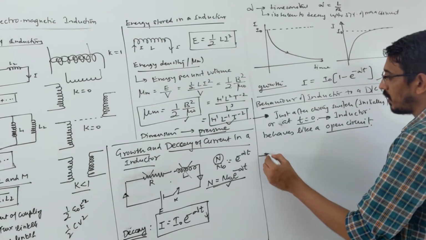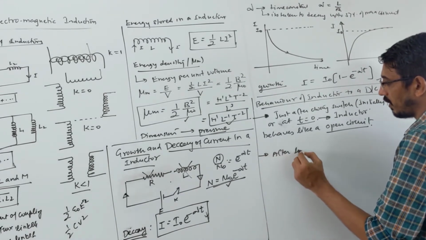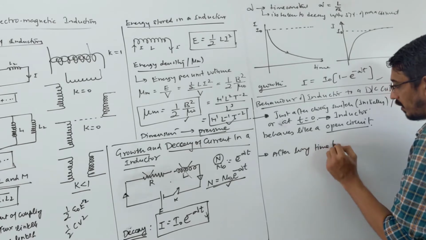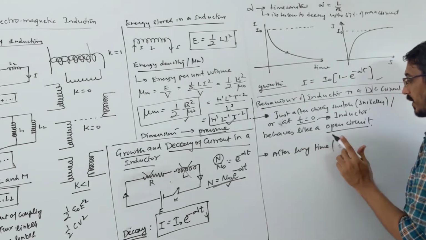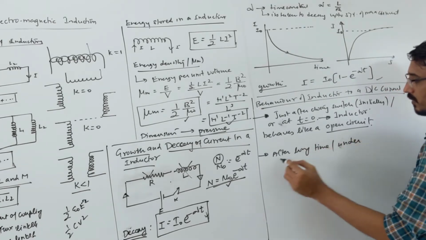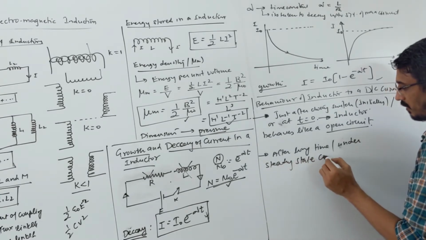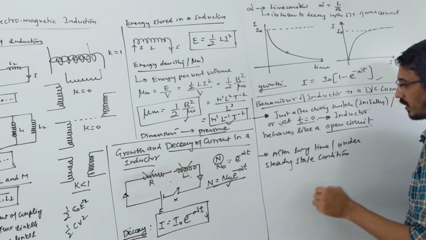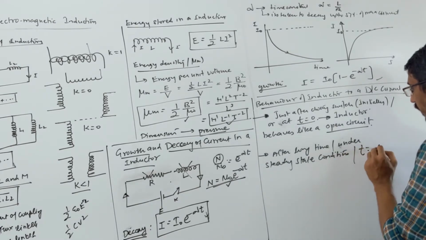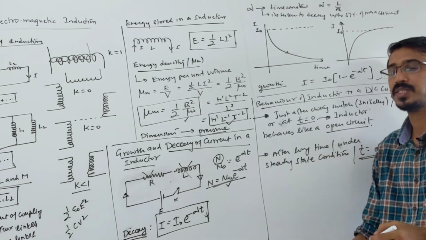Okay, after a long time, what happens? After a long time, or when they say under steady state condition, meaning time is equal to infinity, how does this inductor behave?